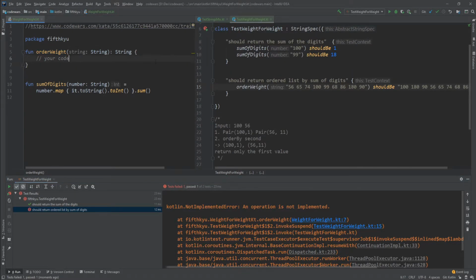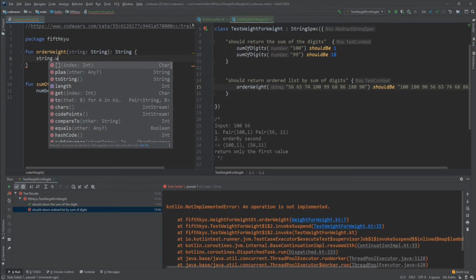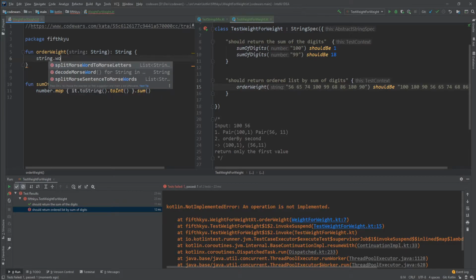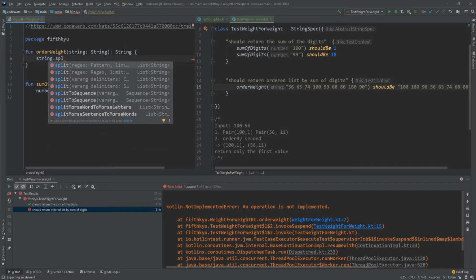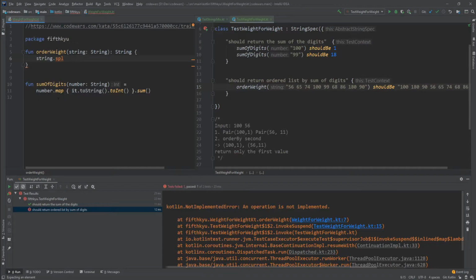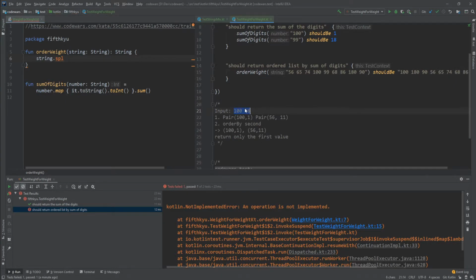So what do we do? First of all, I need to get all inputs. So string words. These are from other katas. There is a words function, right? No, it's just lines. Well, then I can split them. But this is not gonna be good because the split function is gonna split the input by a separator, for example, a white space.